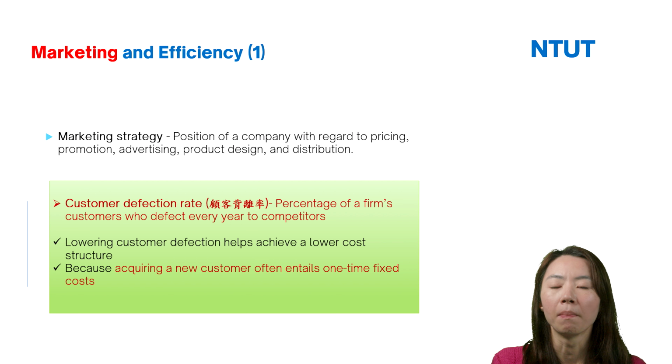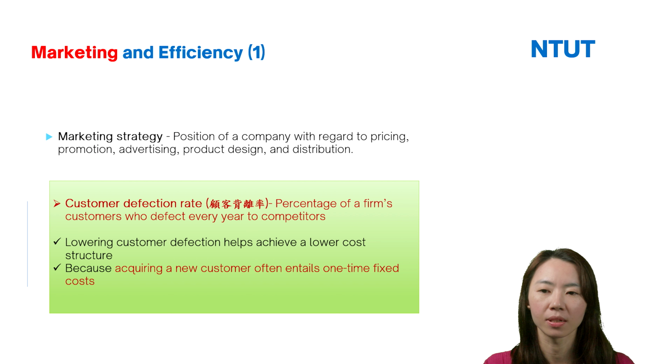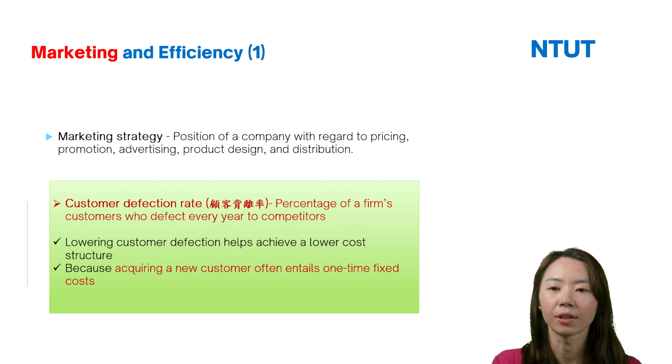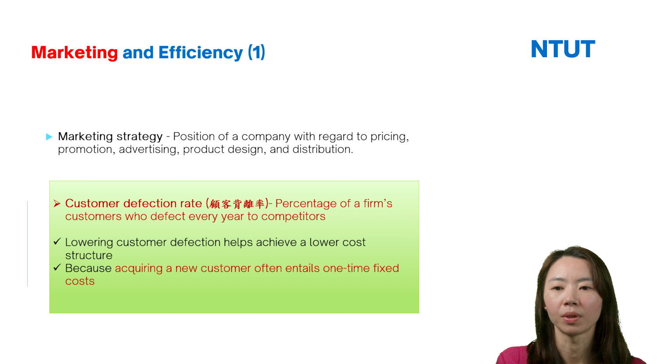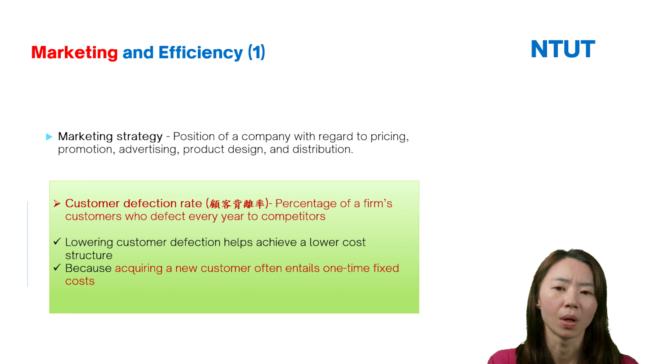For marketing and efficiency here, I would like to emphasize the customer defection rate, in Chinese called 顾客倍利率. It means the percentage of a firm's customers who defect every year to competitors.